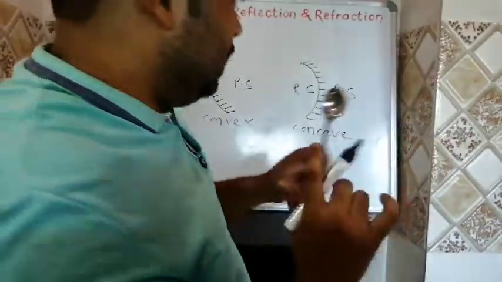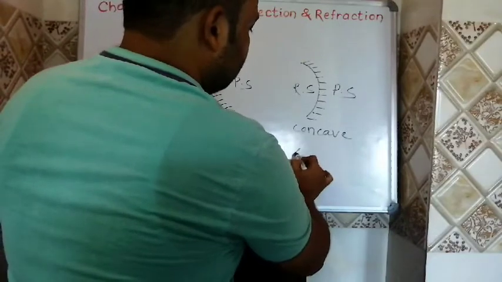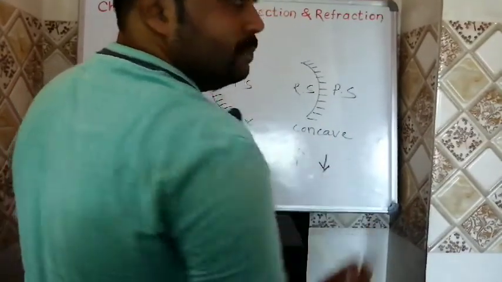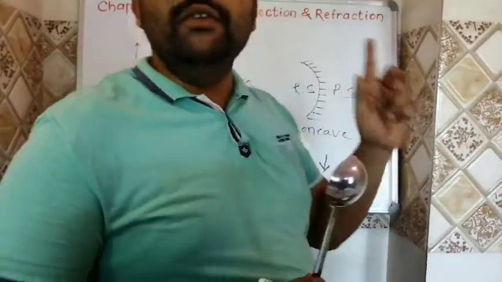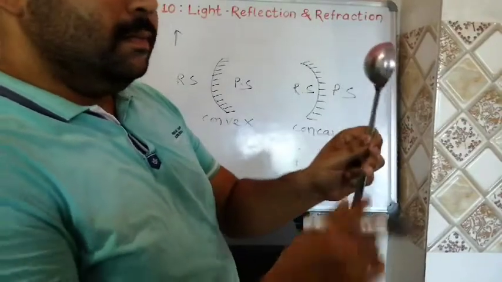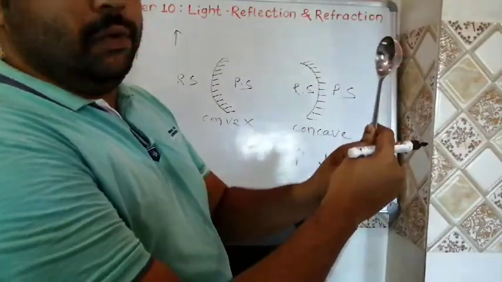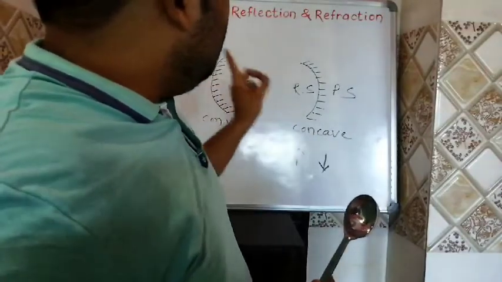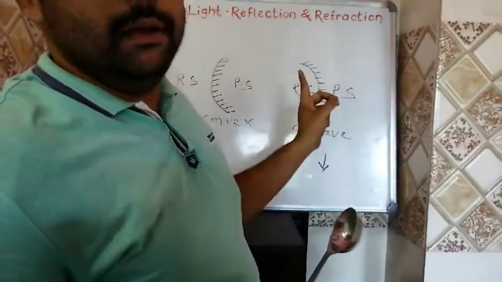If the object is like this, we see the image like this. So this is all about spherical mirrors. This is an example of a convex mirror, and this is an example of a concave mirror.